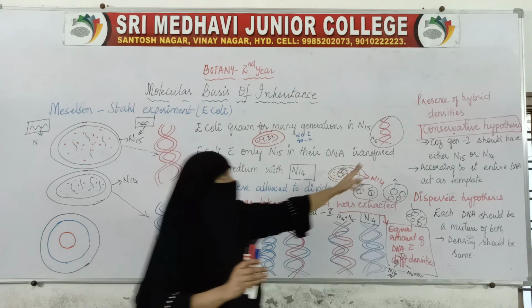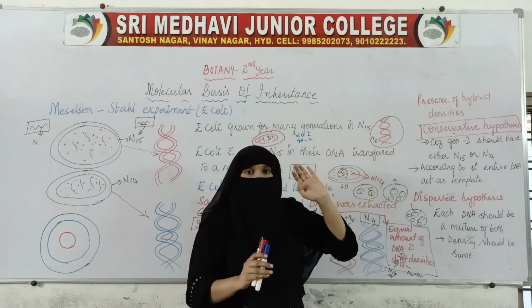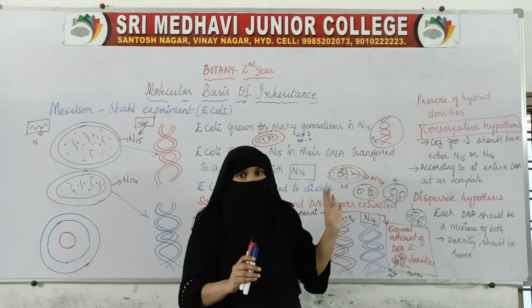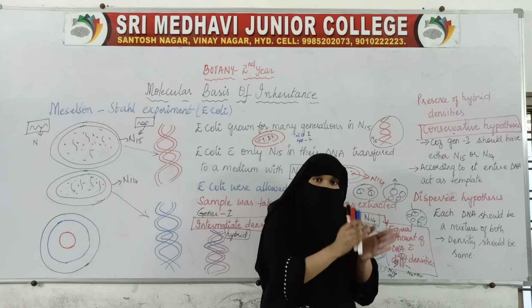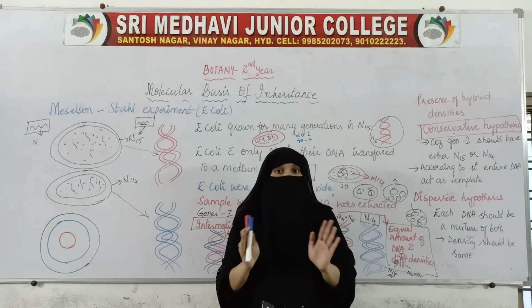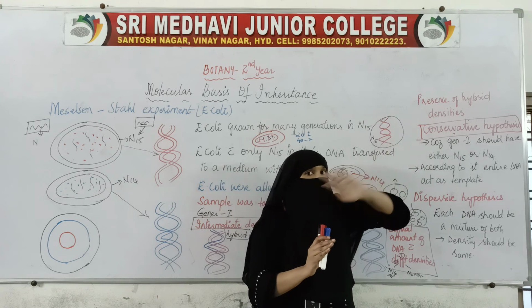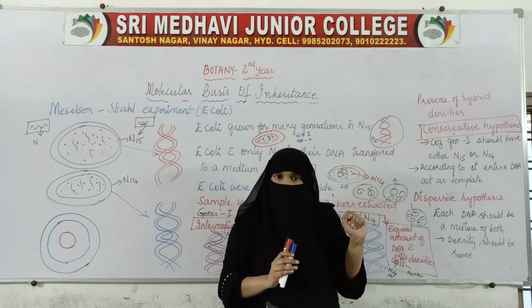So the conservative hypothesis has been ruled out, because according to conservative we would have got only N15 or only N14. There was no intermediate in conservative. So replication of DNA is not conservative.